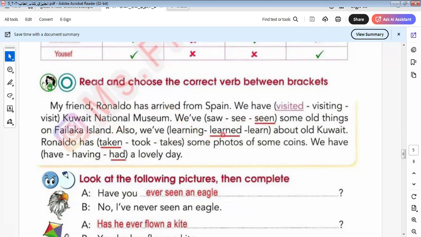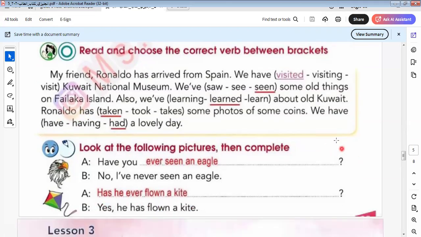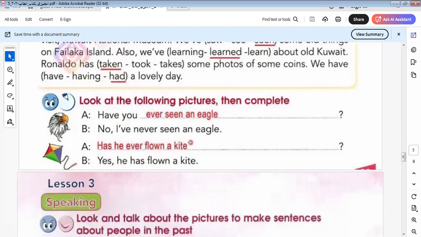Also we have learned. Ronaldo has taken some photos of some coins. We have had. Here is the have as the main verb, and this is the auxiliary verb, and this is the main verb. The main verb here is to have. So the past of have will be had. Okay, had a lovely day.